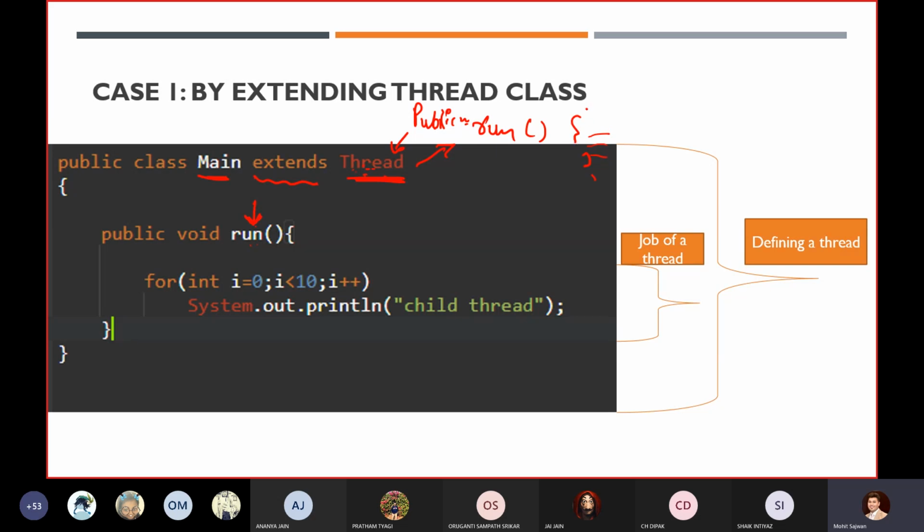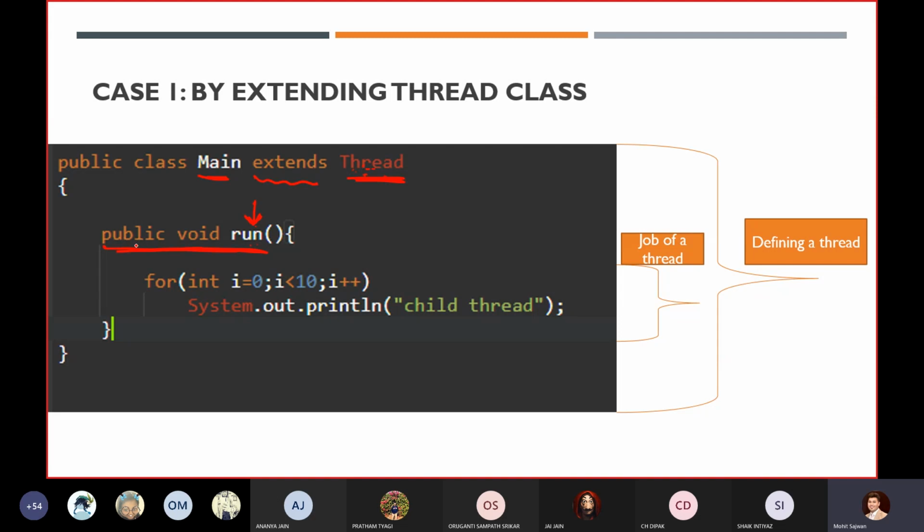If you want to achieve the functionality of multi-threading, it is mandatory for you to override this method.